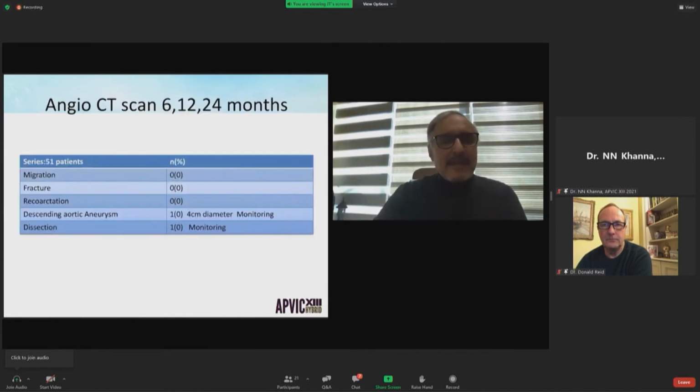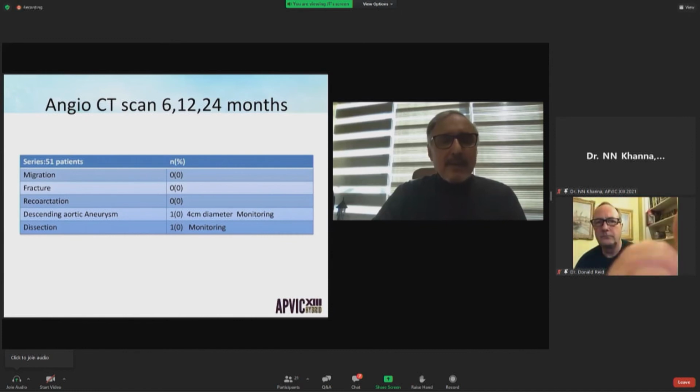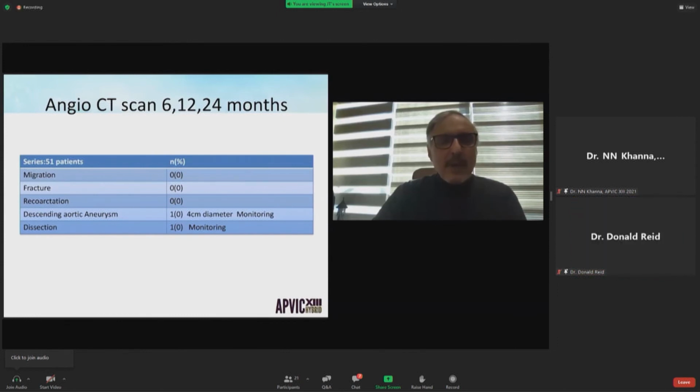The angio CT scan that is always done at 6, 12, and 24 months didn't show any migration and no fracture also. There is no restenosis for the moment. 1 patient has a descending aortic aneurysm of 4 centimeters diameter and another a short dissection. These 2 patients require only monitoring.